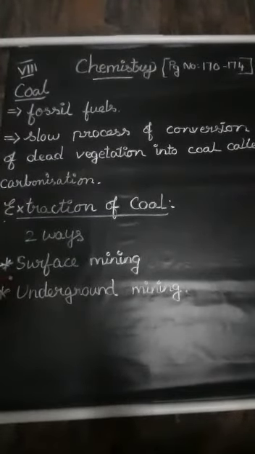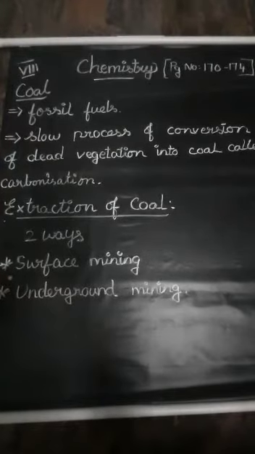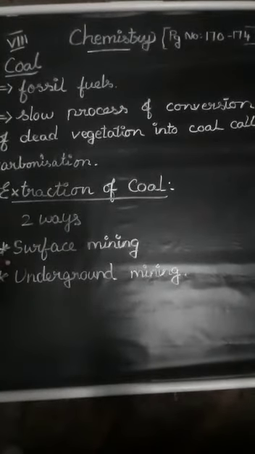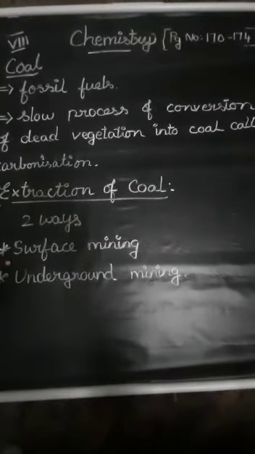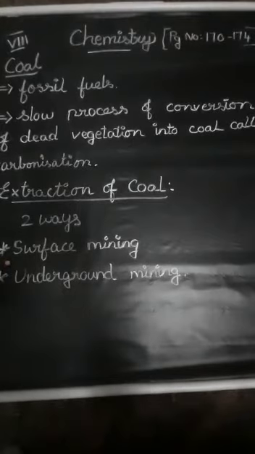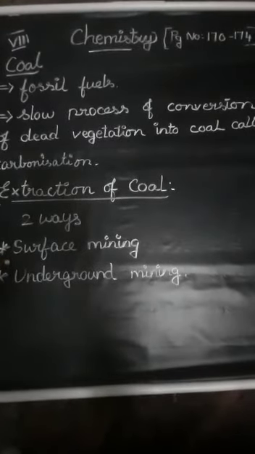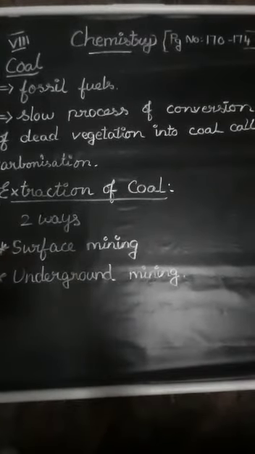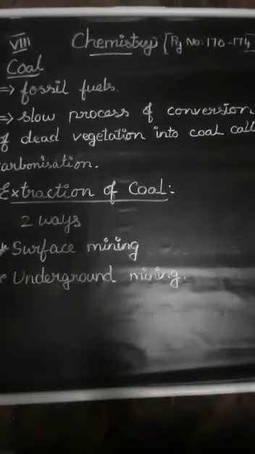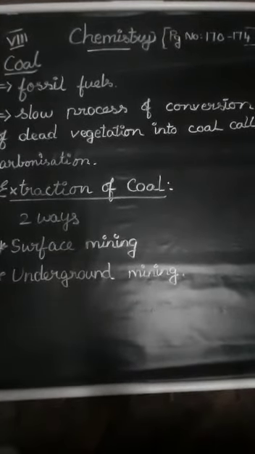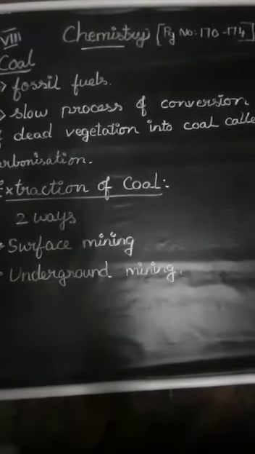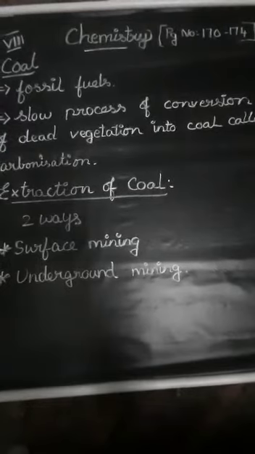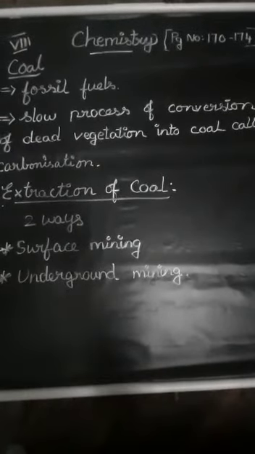First we will see surface mining. Surface mining means that if the coal bed lies within 22 feet of the earth's surface, the topsoil is removed and the coal is dug out. So that is surface mining. Next, underground mining. In some places, the coal bed is found very deep inside the earth. In that case, underground tunnels are made to get the coal. That is called underground mining, otherwise known as deep mining.